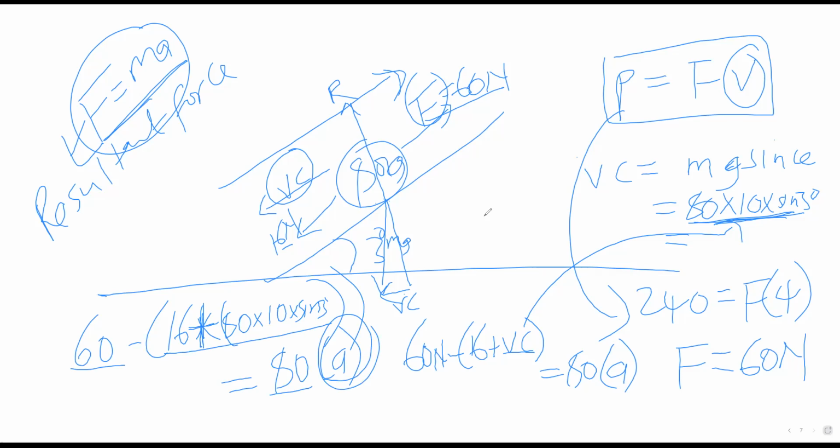So at this point, we can divide both sides by 80, and we're going to find the acceleration as 0.0266 meters per second squared. So that's acceleration. So we are done with the question on power.